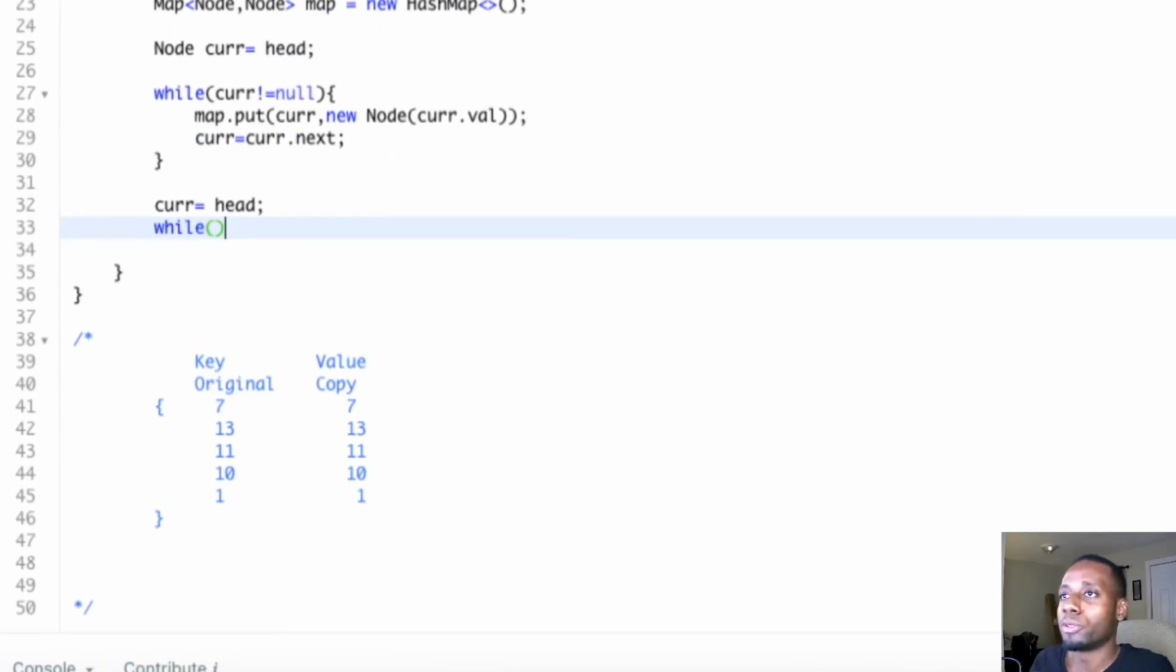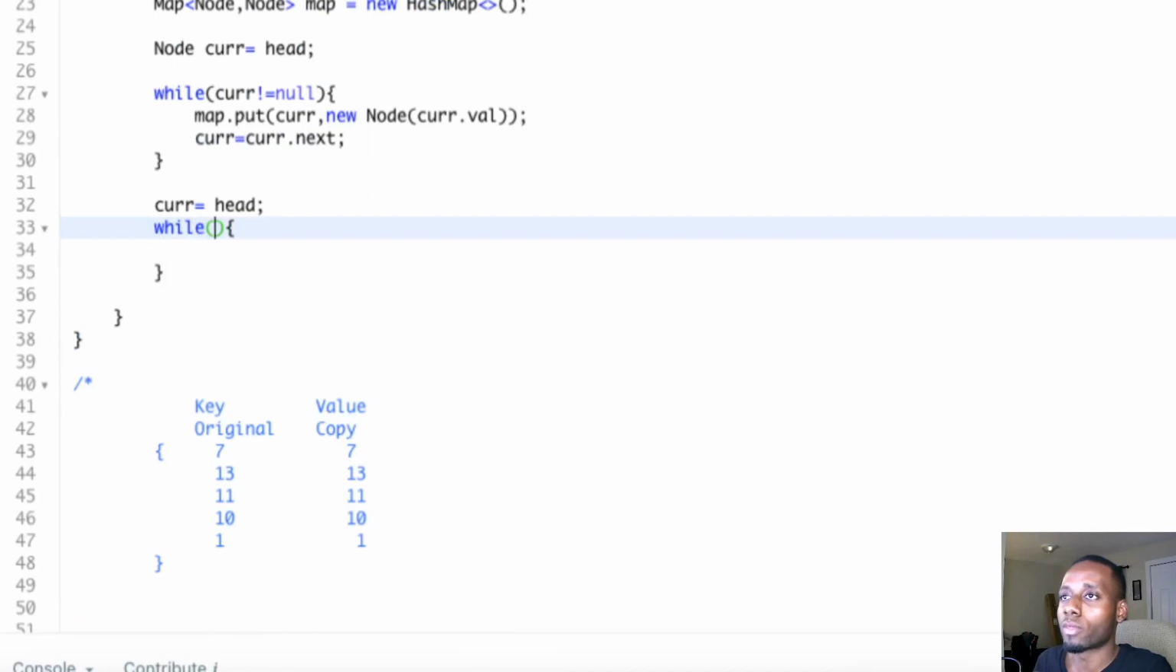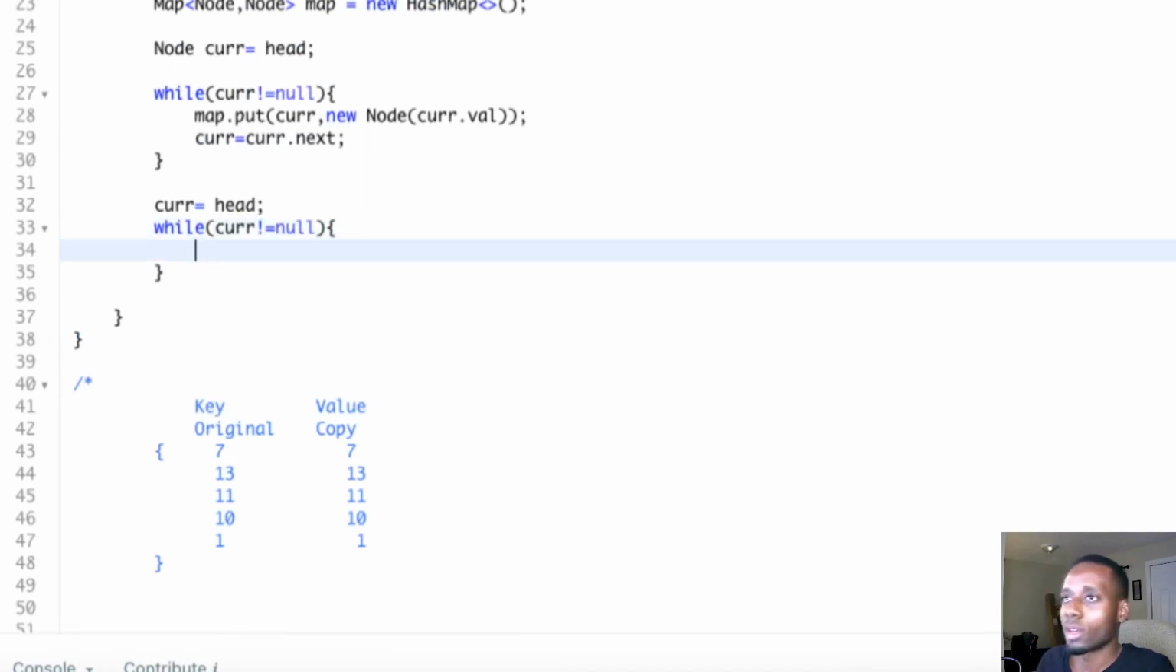This time when we're looping through, we do the same thing. While cur is not null, we're gonna do the wiring now, guys. The first loop was just to get every node's copy in the data structure, right? So now we're gonna reference them to easily do the wiring. We're pretty much done at this point, but this is the most tricky part that you guys need to understand.